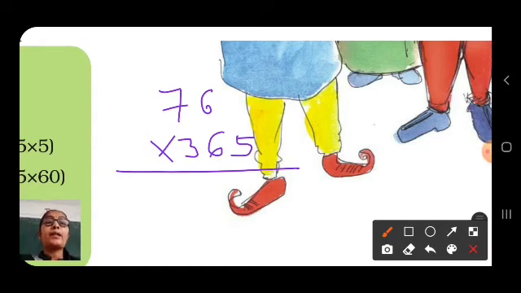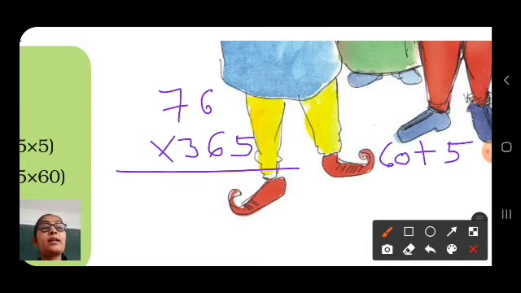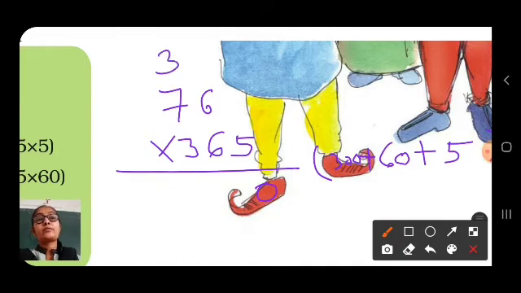Here also we will multiply with 5, then 60 and then with 300. So first we will multiply with 5. 5 6s are 30, here 0. 3 will be carried over. 5 7s are 35 plus 3, 38.